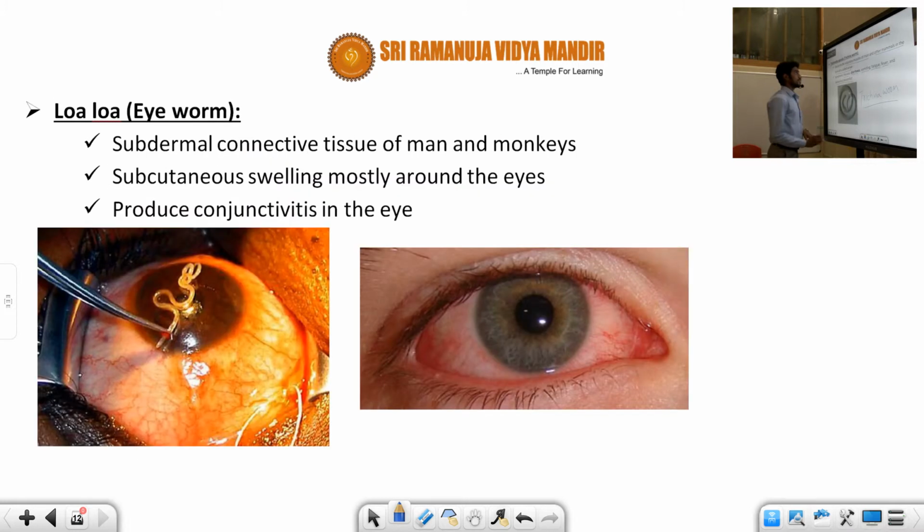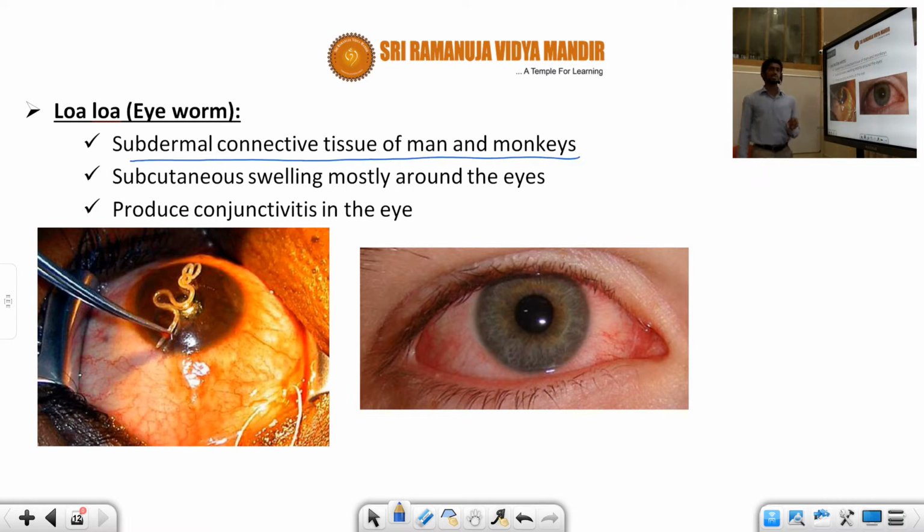The next one is Loa loa, also called the eye worm. Generally it is present in the subdermal connective tissues of man and monkey. We can observe this worm in subcutaneous swelling, mostly around the eye. Sometimes it also produces conjunctivitis, which means the white part of the eye becomes reddish or pinkish.